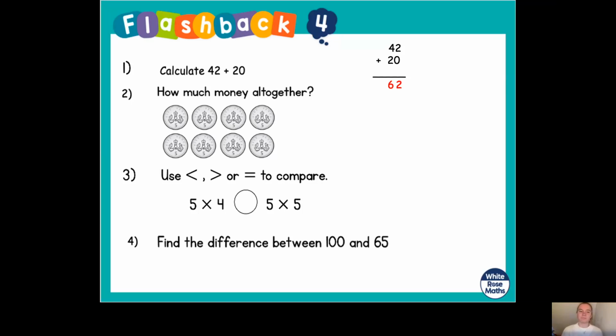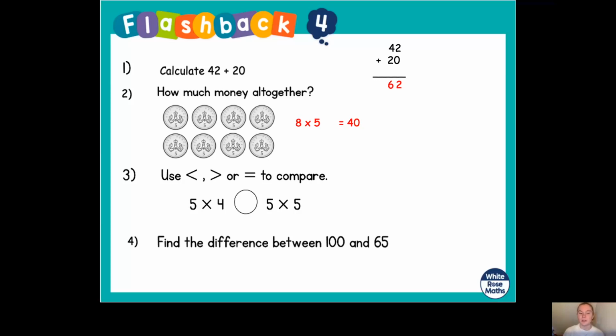Okay, number 2. How much money altogether? Well, what is the value of one of the coins? Yes, that's right, it's 5 pence. And how many coins are there? Yes, there are 8 coins. So we have 8 coins and they're all worth 5 pence. So we can write the multiplication number sentence 8 multiplied by 5. Now we know our 5 times table, so let's count up together in steps of 5, 8 times. Are you ready? 5, 10, 15, 20, 25, 30, 35, 40. Stop. We've counted 8 steps, and what did we get to? Yes, we got to 40. So there's 40 pence there.